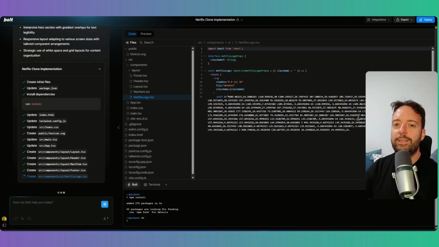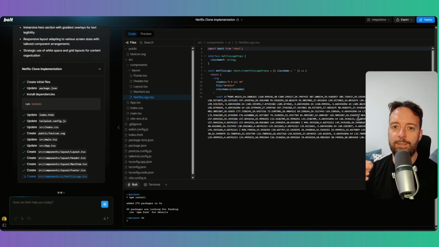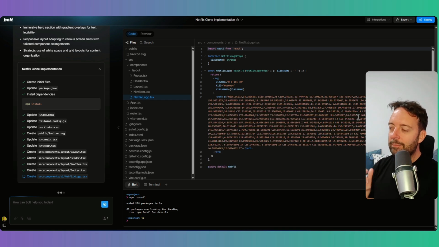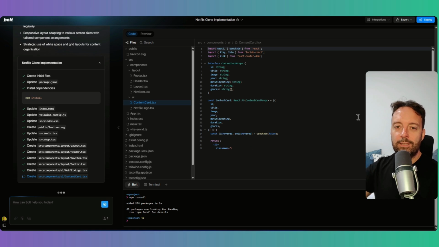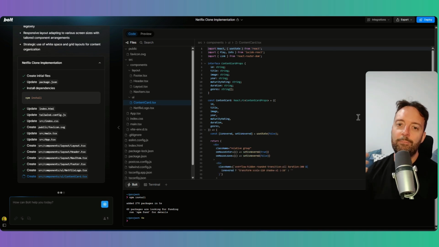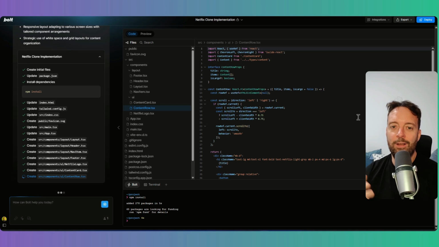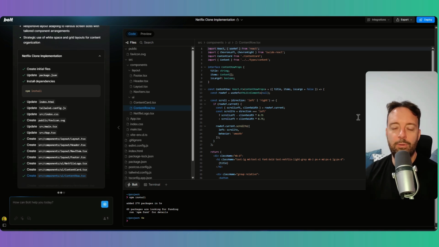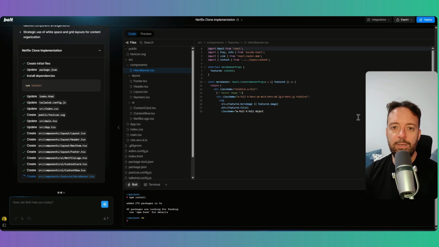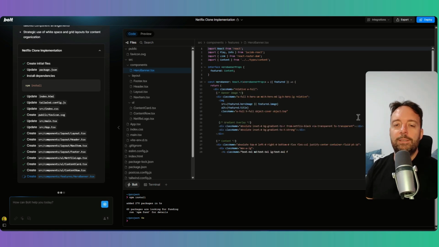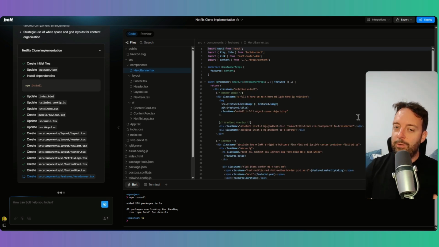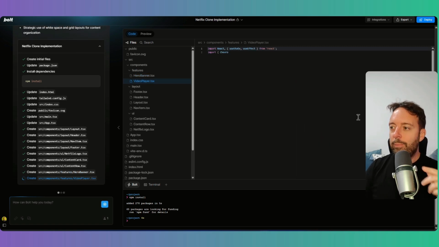So while this is coding this up, I want to talk about how important this change has been, right? The thing about this is, if we can just use AI to create all of our websites, all of our online products, well, then the most important thing moves to marketing, right? Because you still need to go out and make videos such as this video here, or make Instagram reels, or do something to get eyeballs on your products. You're not going to be able to make money if you don't do any marketing, because nobody is going to know about you, know about your product or service. So we're going to go back to that in a minute.